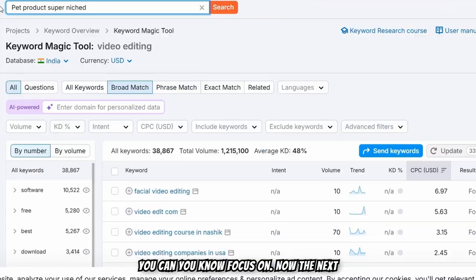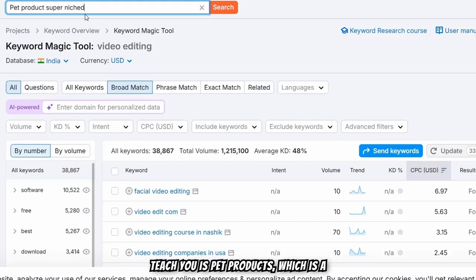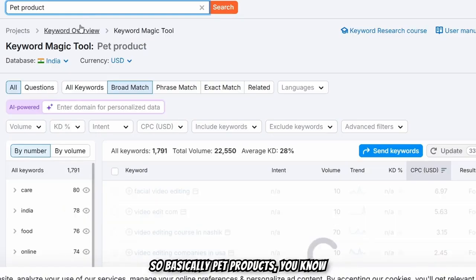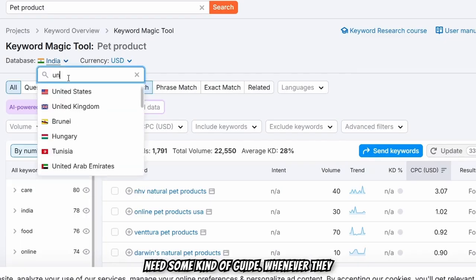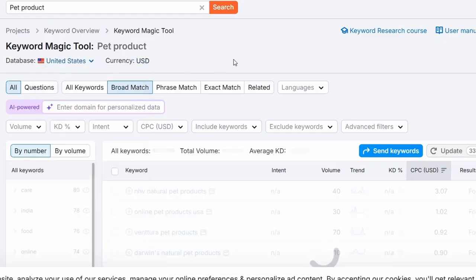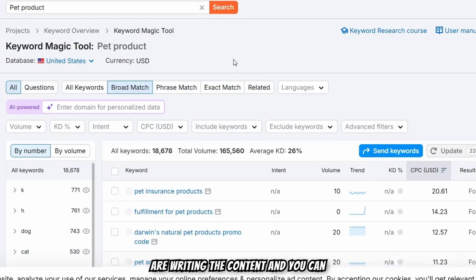Now the next micro niche topic which I'm gonna teach you is pet products, which is a super niche. So let me just type in pet product and see what comes up. So basically with pet products, people buy pets, and people always need some kind of guide whenever they try to have a pet. So whenever you are writing the content, you can literally see,